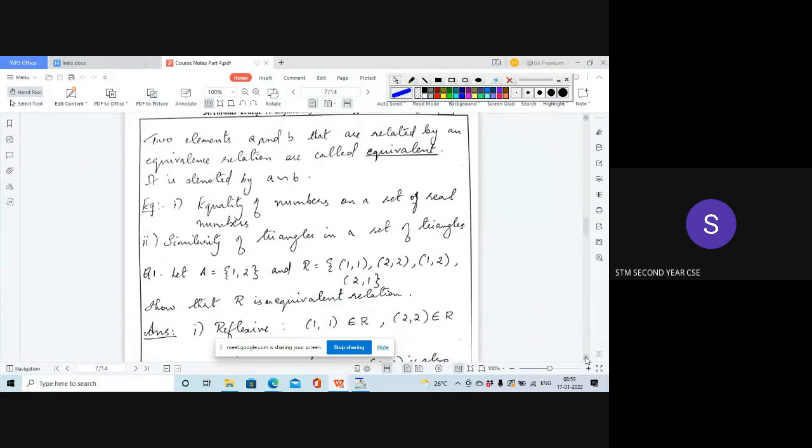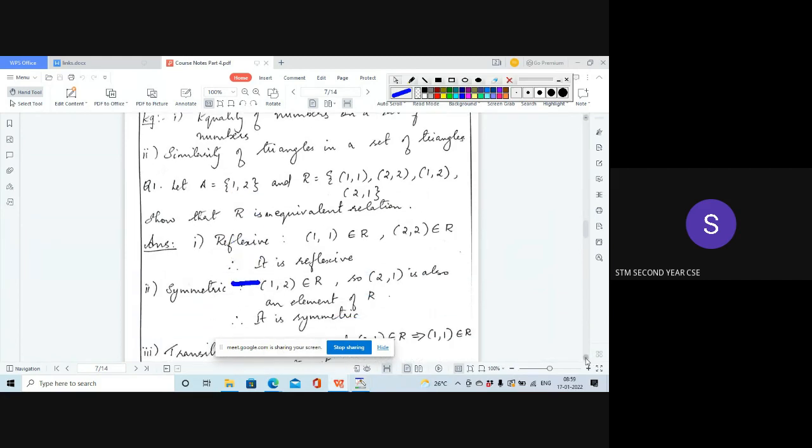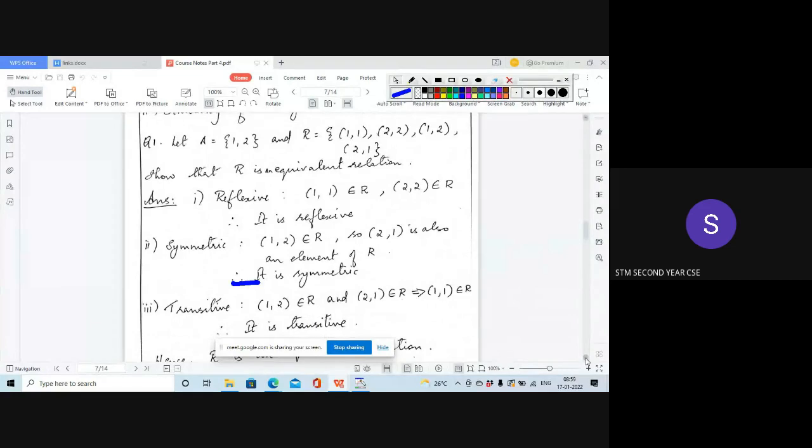So we are just checking if this is an equivalence relation. You have A is equal to {1, 2}, and a given relation R is defined on A. For it to be an equivalence relation, it should satisfy the three properties: reflexive, symmetric, and transitive. The reflexive property states that every element in A should be related to itself, and that ordered pair should be in R for all elements of A.